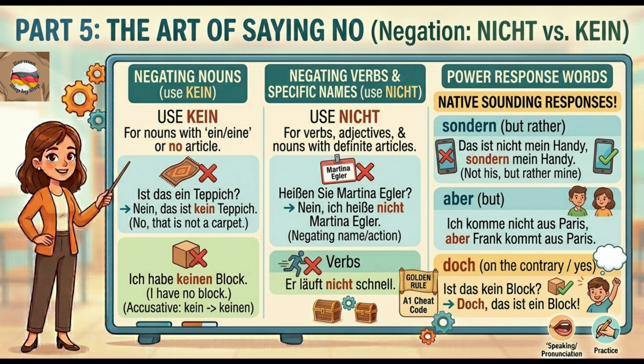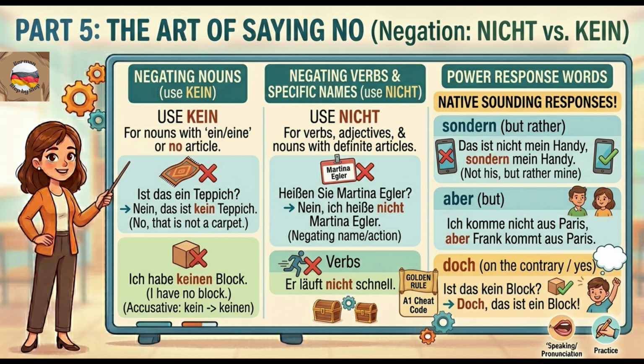The art of saying no. Negation, nicht versus kein. Let's learn how to negate sentences. In German, we have two main words for not or no, nicht and kein. When do we use which? It's simple when you break it down. Use kein to negate nouns that have an indefinite article, ein or eine, or no article at all. Ist das ein Teppich? Nein, das ist kein Teppich. No, that is not a carpet.